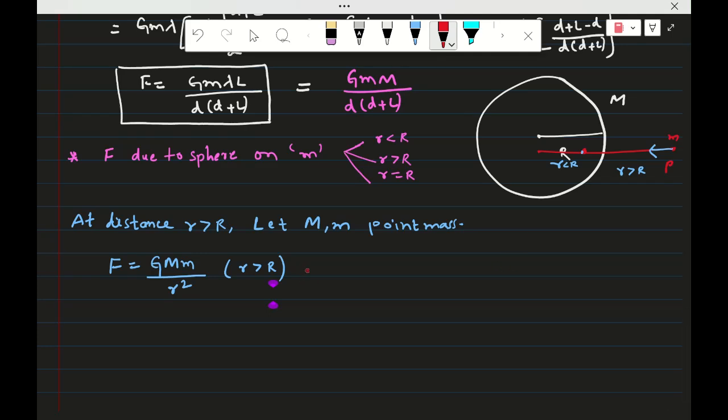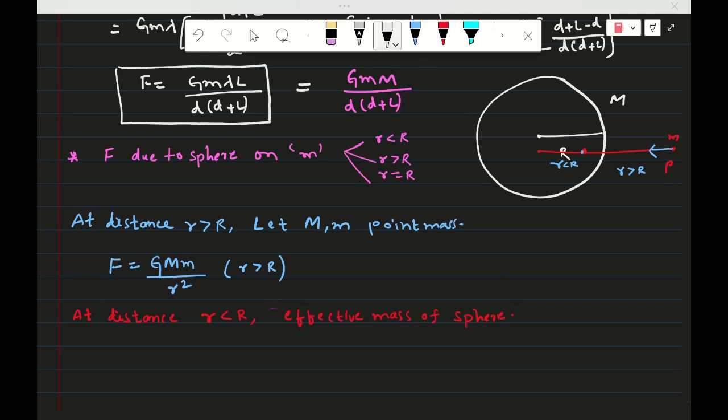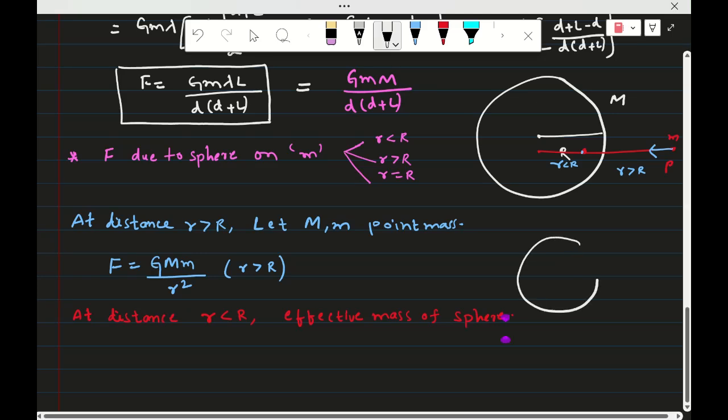If you take r less than R, at a distance r less than R, you have to consider the effective mass of the sphere. So now come here.